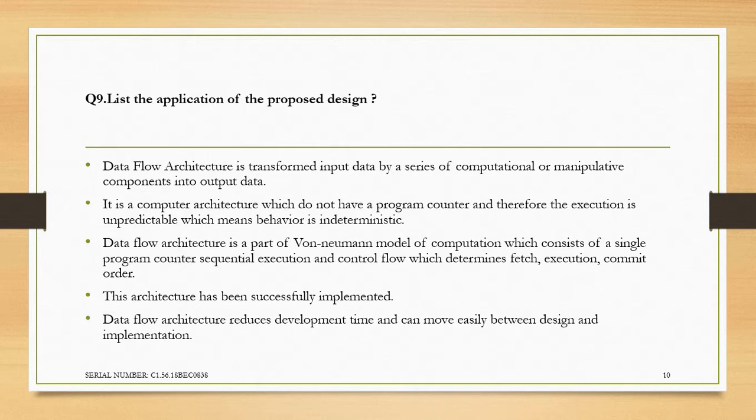Data flow architecture is a part of the von Neumann model of computation, which consists of a single program counter, sequential execution, and control flow, which determines fetch, instruction, commit order, and so on. This architecture has been successfully implemented. Data flow architecture reduces development time and can move easily between design and implementation.